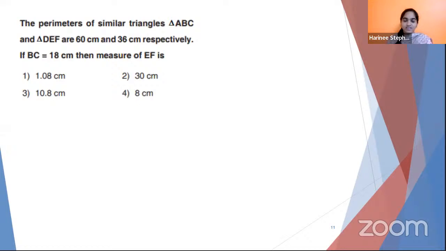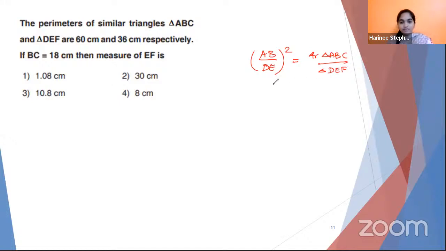Okay, this is another easy question. The perimeters of similar triangles ABC and DEF are 60 centimeter and 36 centimeter respectively. If BC is equal to 18 centimeter, then the measure of EF is. This deals with the triangle chapter in grade 10, especially the theorem which says the ratio of the areas equals the square of the ratio of sides. Do you remember such a theorem?